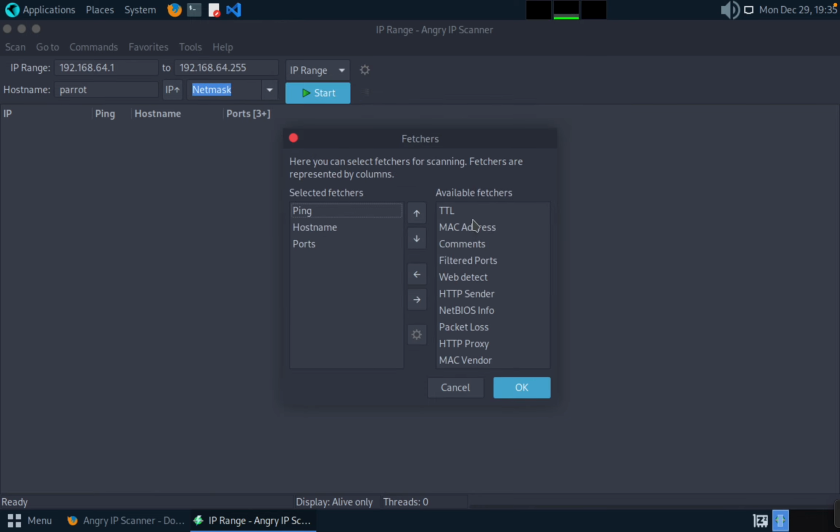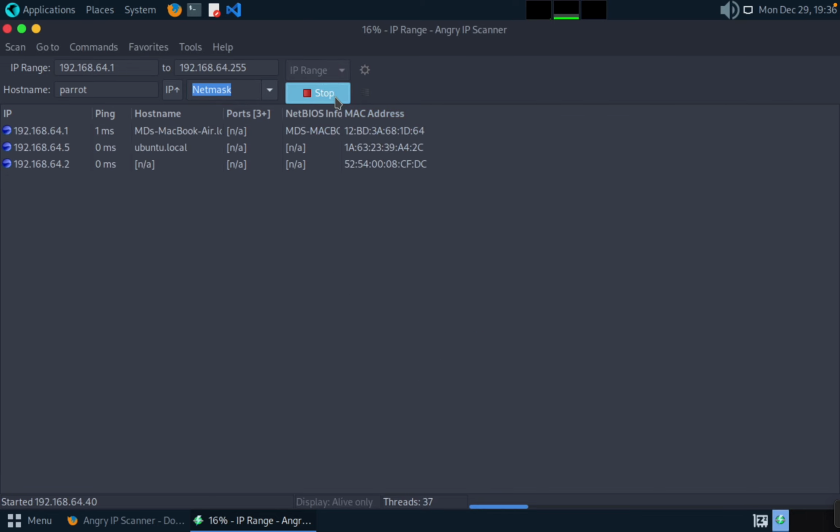Here we can add the ports if you want. The NetBIOS info, if you want, you can add here. MAC address you can add. That's good information. These are the things which we want. We can get ping, we can get a host name, we can get ports if any ports are open or not. NetBIOS info we can get, and MAC address also we can get. So let's scan. We got 5 systems.